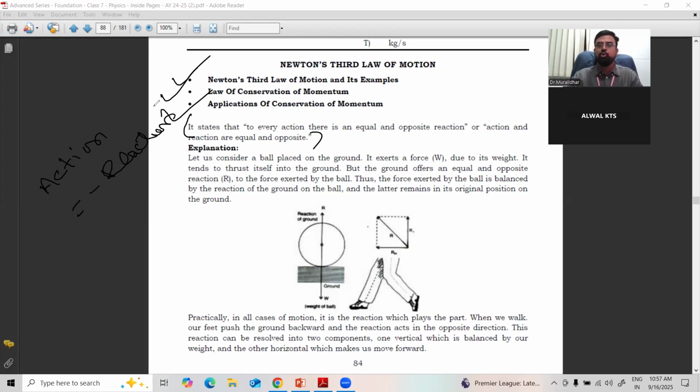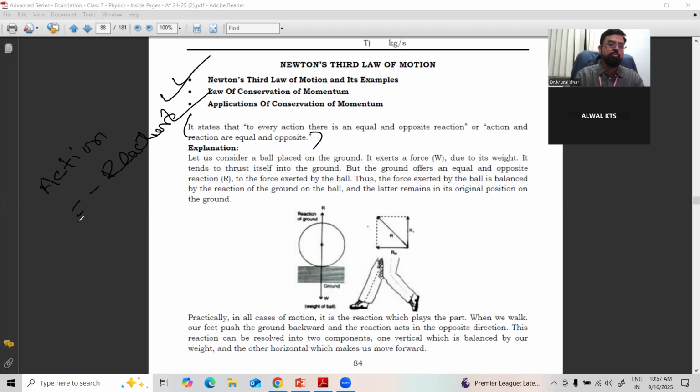Suppose you are walking on the floor. Our foot is applying force on earth in the backward direction, and we are moving forward, a reaction by the frictional force. Action, reaction. When you are swimming also, you make the water go backward and you move forward. So there are innumerable examples in our day-to-day applications where action and reaction take place.